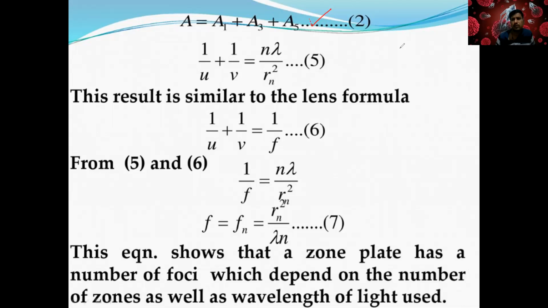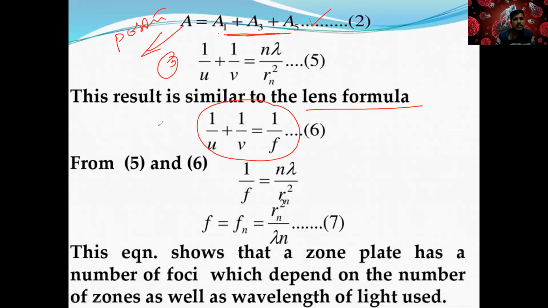First, second we know that. Second means you are taking this, which is actually the first, positive. And this is going to be 1 by v equal to n lambda by Rn. The result is similar for the length formula also. This is like a general formula which we got in intermediate level. So now this is the 5th equation, this is the 6th.